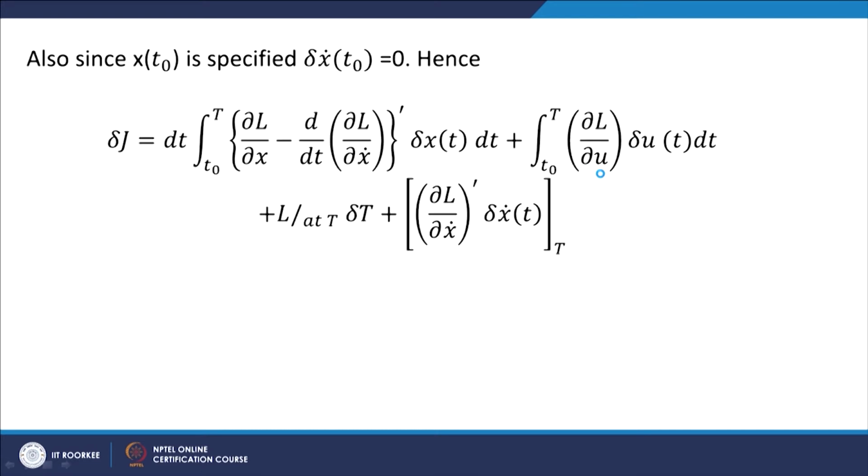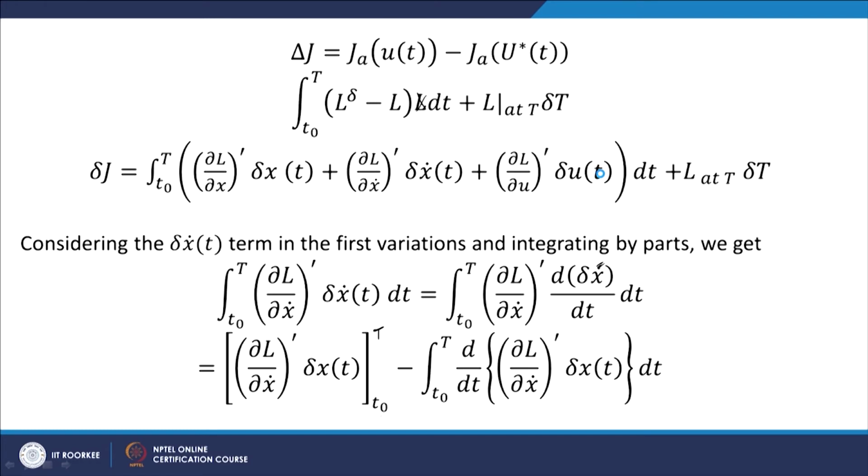So now it is evaluated only at capital T, because here we see that there is no variation at 0. When we take t equal to t0, the variation of x at t0 is 0, because the initial position is same for all the functions which we consider, there is no change in the initial condition.